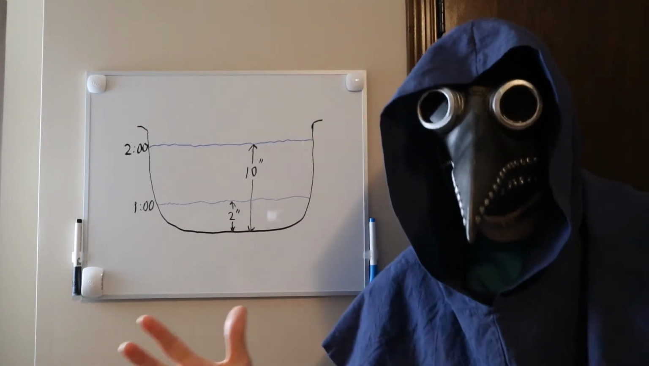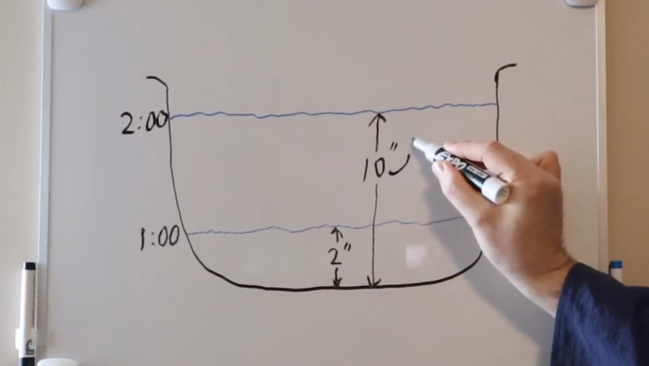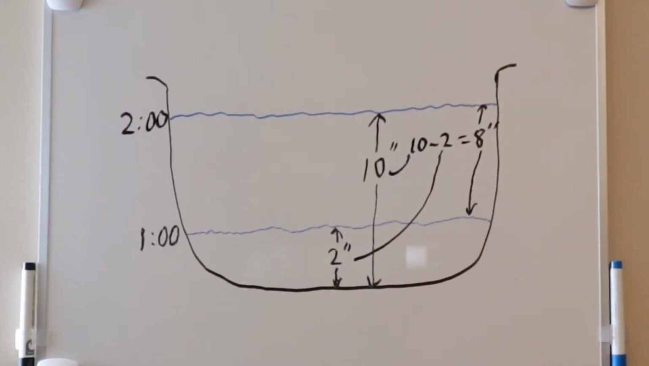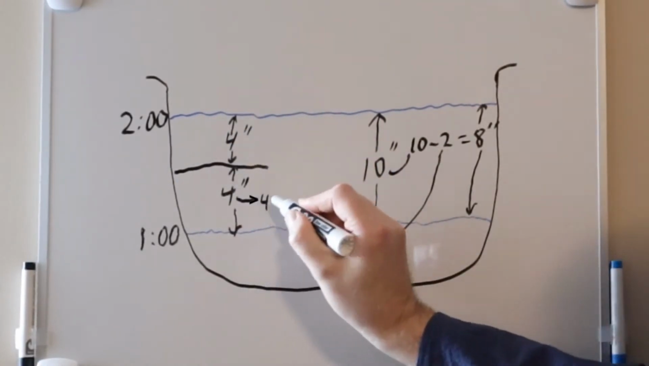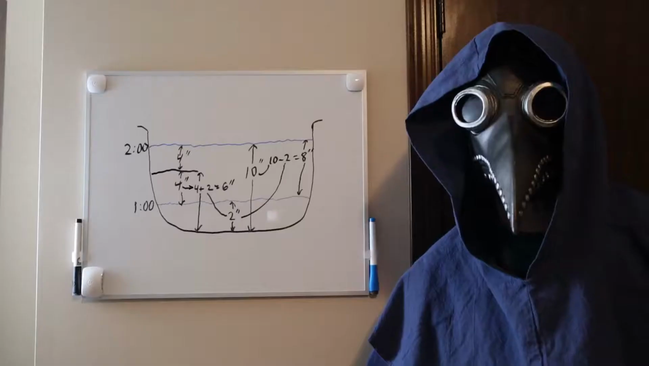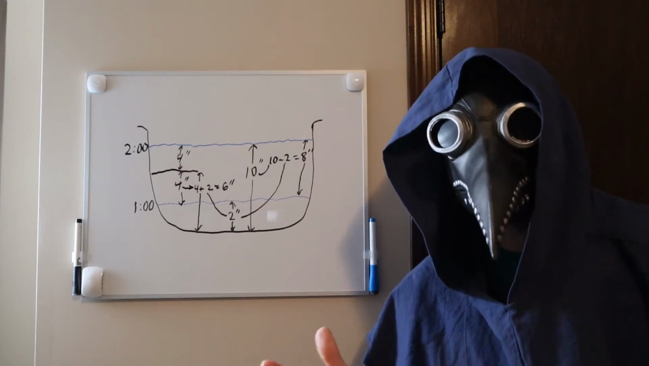So, back to our example. In 1 hour, the water in the bathtub rose 10 minus 2, which is 8 inches. Now, based off of that, and using your intuition, how deep do you think the water is at 1:30, halfway between 1 and 2 o'clock? You might guess it is halfway between 2 and 10 inches, or 6 inches deep. If that is what you thought, then you have just linearly interpolated the result.